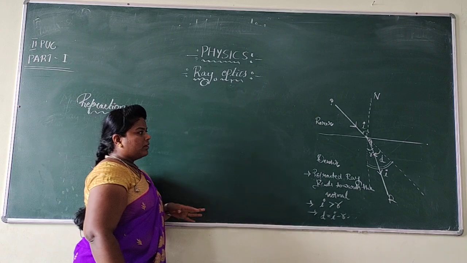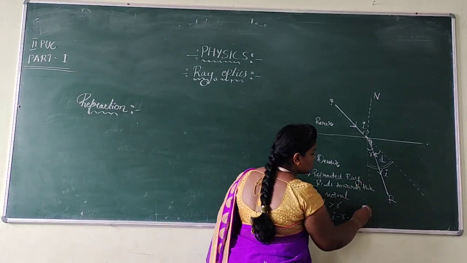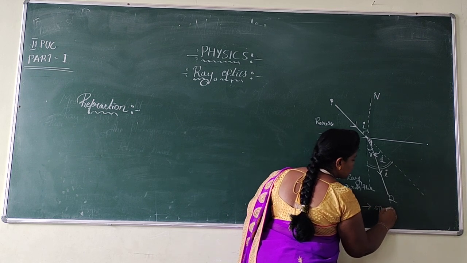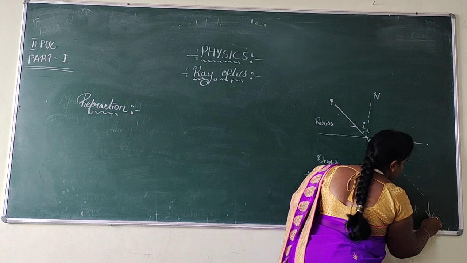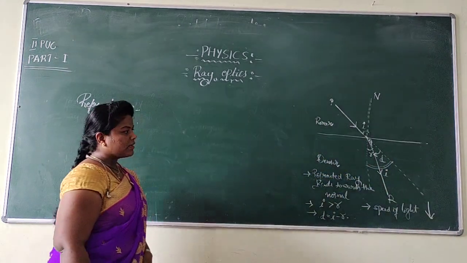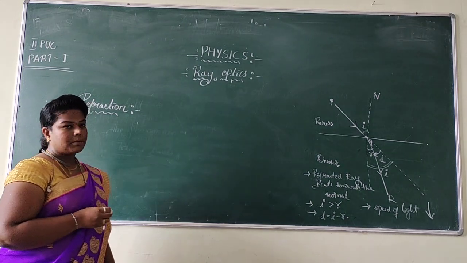And please be careful, when a ray of light travels from rarer to denser medium, the speed of the light decreases. So these are all the points when a ray of light comes from rarer to denser.